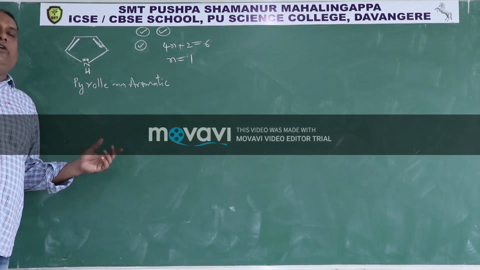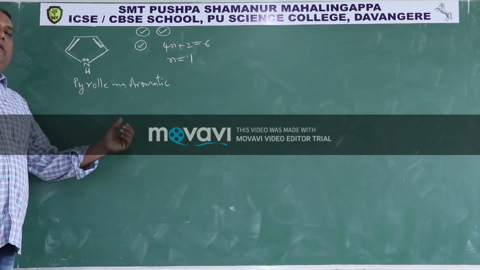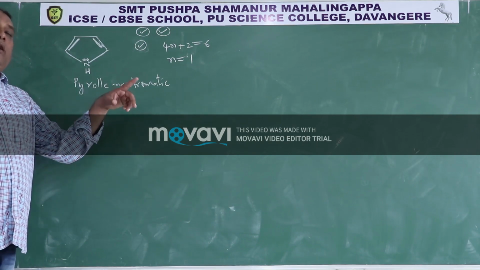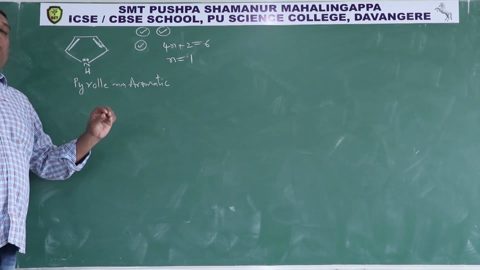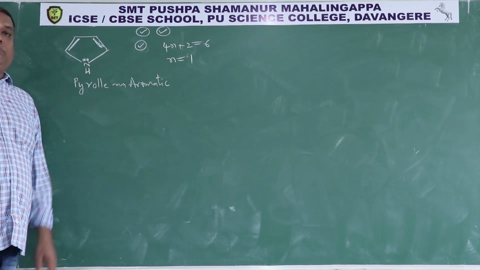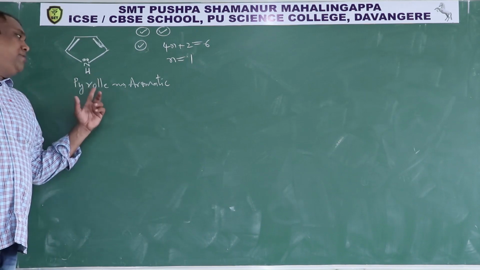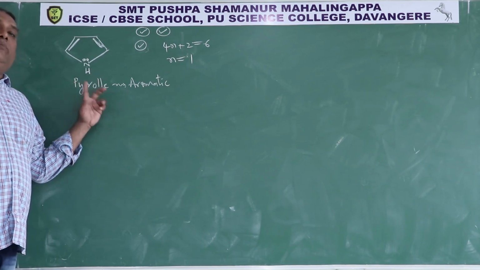Previously, I have given examples of benzene, naphthalene, anthracene. They are aromatic and all of them have a benzene ring in their structure. Therefore, they are called benzenoid aromatic compounds. But this is also aromatic, but it is a non-benzenoid aromatic compound.